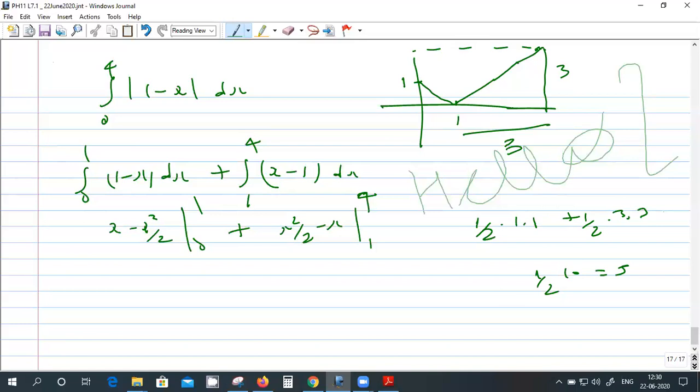But when you are solving at home, try multiple methods, not just one method. In the exam, you just take the shortest method.